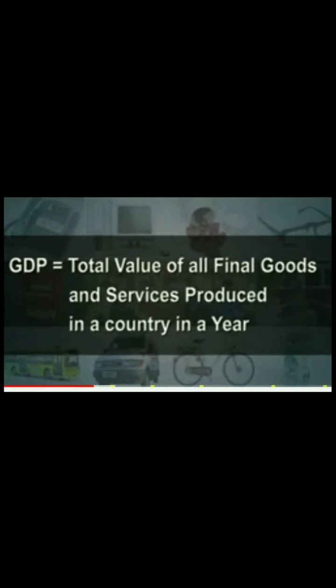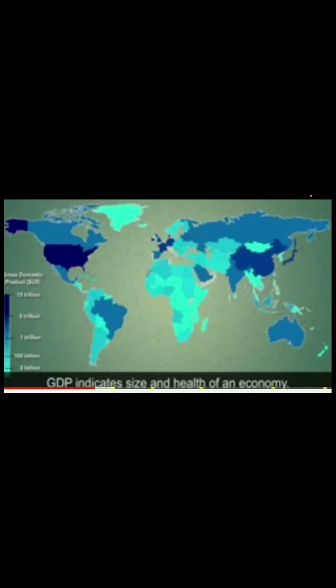We also say that the GDP is equal to the total value of all final goods and services produced in a country in a year. GDP is a globally accepted indicator of the size and health of an economy. Let's see how much different sectors contribute to the GDP of our country.